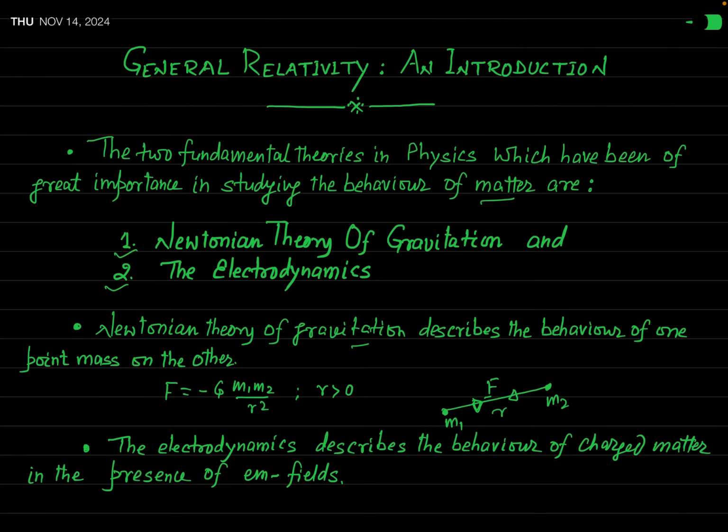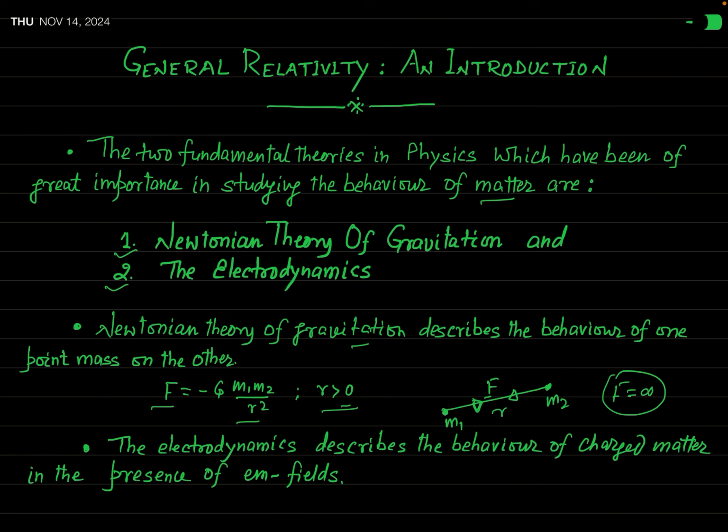And you know, according to the universal law of gravitation proposed by Newton, this gravitational force is given by G times m1 m2 over r squared, when r is greater than 0. It means when the two masses are in contact, r is 0, then according to this formula you can say F will actually be undefined. So r equal to 0 is called the singularity of this law. So definitely this formula is valid when you take r greater than 0.